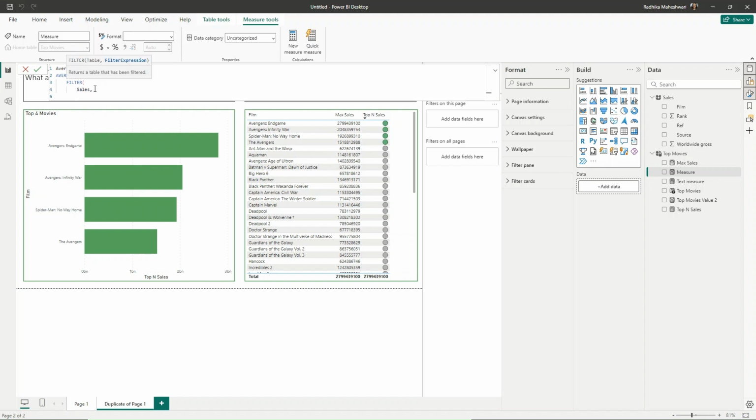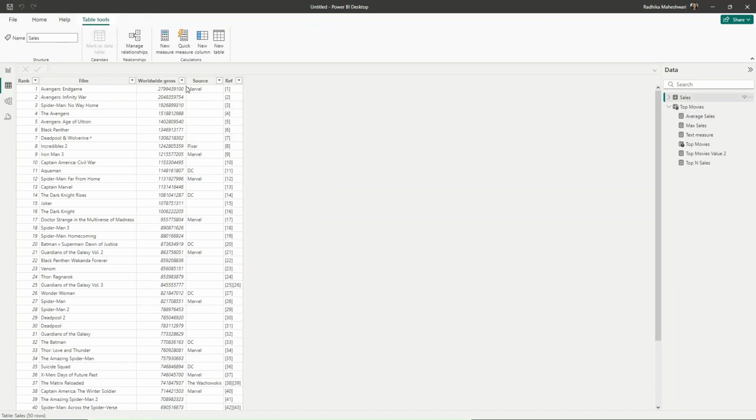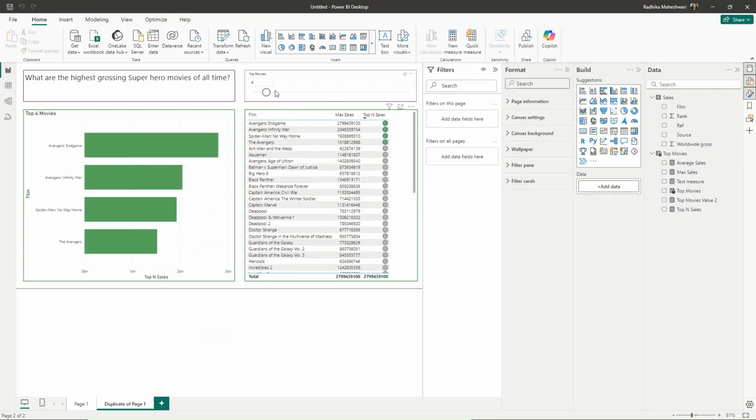Now we need to say that when the rank, which is already present as a column in this table, is less than or equal to the rank that we get from the top movies value, like the what-if parameter, then we want the average of this gross pay. So what it is doing is there is a column called rank. Let me show you. If we go to our sales table, there is this column called rank. Now we are comparing this rank with the number that we are getting in this what-if parameter.